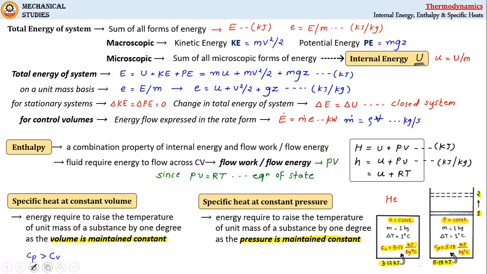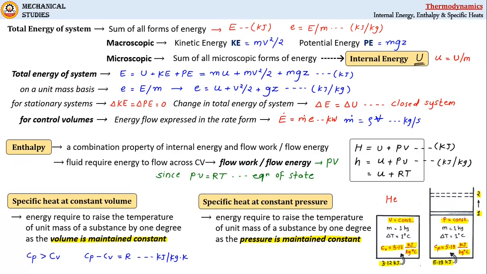The relation between Cp and Cv is Cp minus Cv is equal to R, which is called the characteristic gas constant. This is in kilojoule per kg Kelvin. Cp and Cv are conveniently expressed in kilojoule per kg Kelvin.